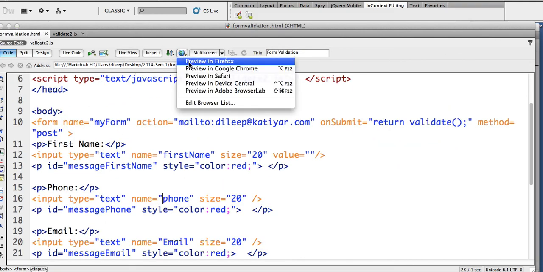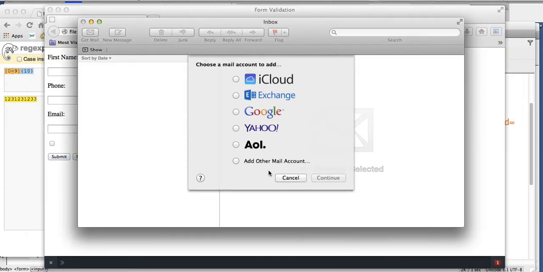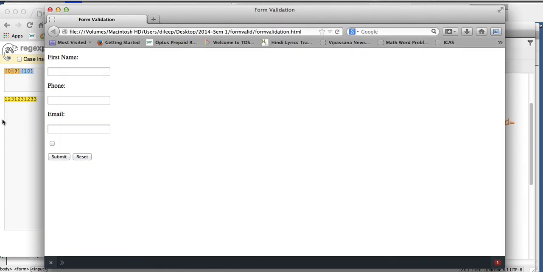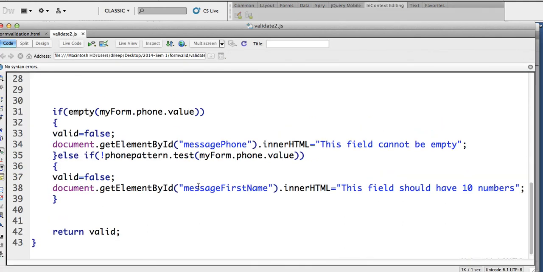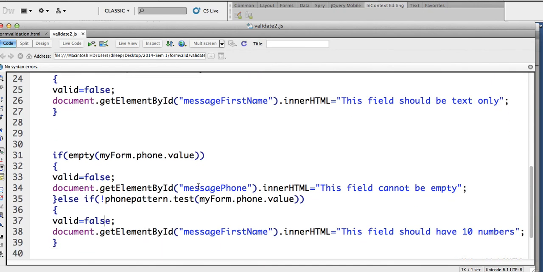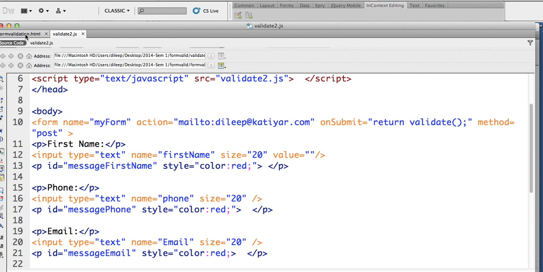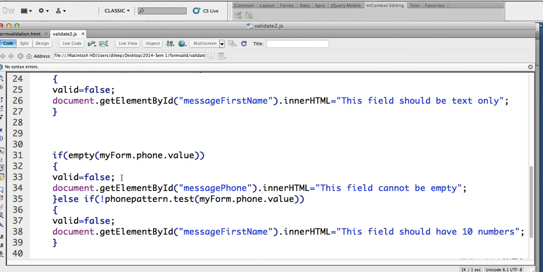Let's run this. So now when I submit, okay, something has gone wrong. I've broken something. Let me go and check. If empty my form phone value, valid false, document, okay, this cannot be empty.